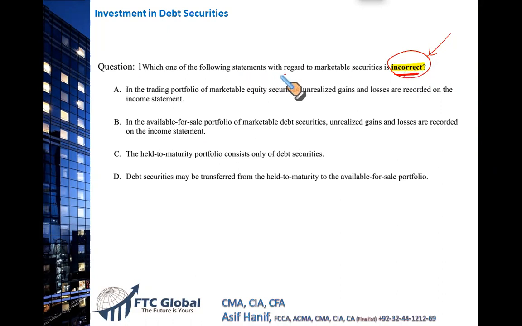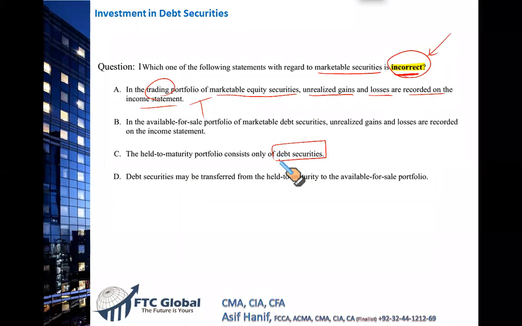Now, which of the following statements with regard to marketable securities is incorrect? In the trading portfolio of marketable equity securities, unrealized gains and losses are recorded on the income statement. This is true. If the securities are trading securities, fair value gain and loss goes straight to the income statement, correct? The held to maturity portfolio consists only of debt because debt has a specific maturity. So this statement is true as well. Debt securities may be transferred from held to maturity to available for sale. Yes, we just discussed that. That is true as well.